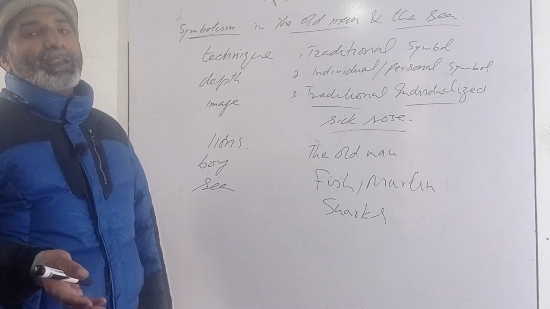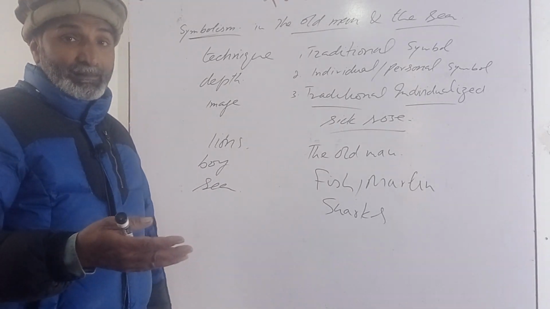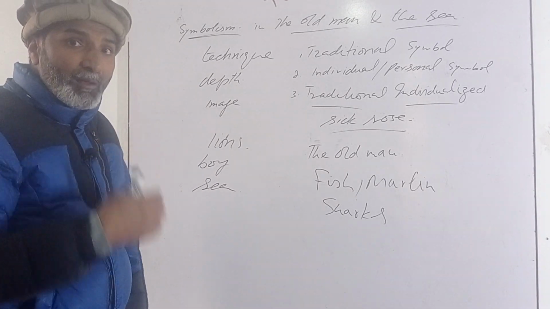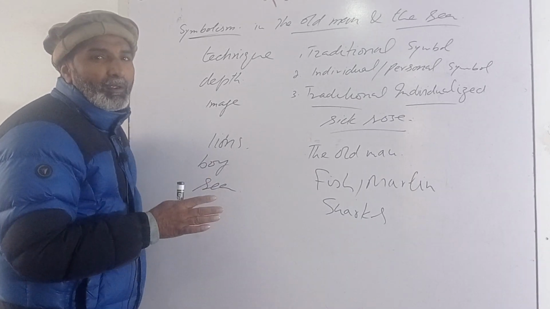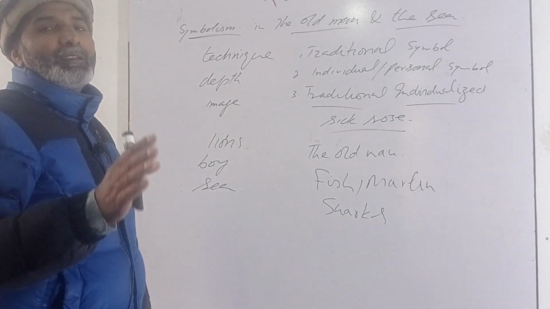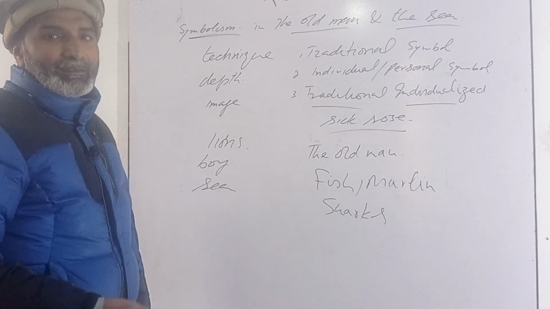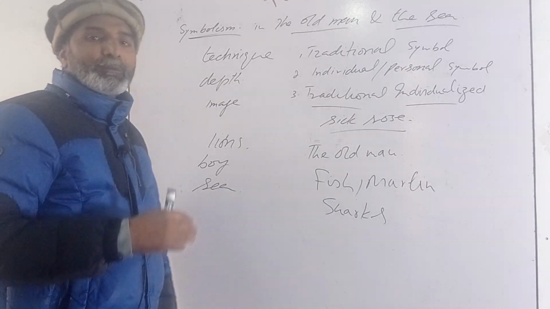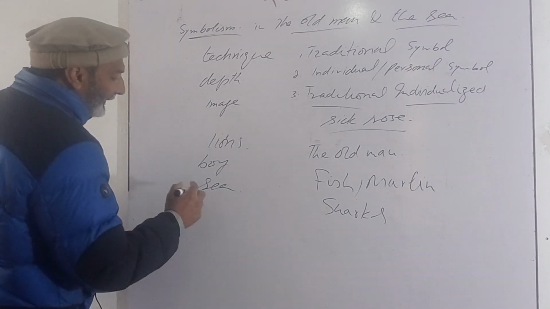Similar is the case with life. So the sea is symbolic of life in general. For common people, life is difficult and strong, whereas for the old man, it is very easy to overcome.